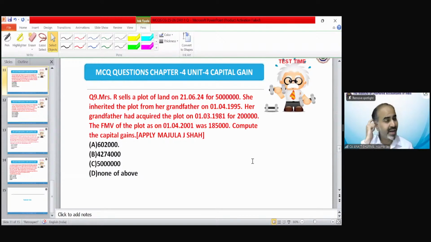Like for a capital gain question, first of all you have to find out who is the assessee. Then the second thing is what is the period of holding, long term or short term. Now the third important thing is sale consideration. Then go for the cost of acquisition or indexed cost of acquisition and find if there is any cost of improvement or not.